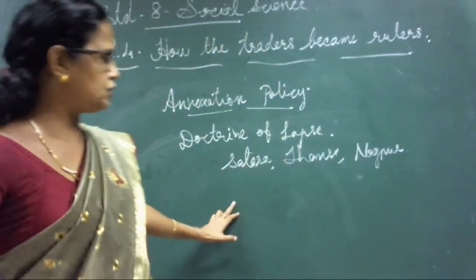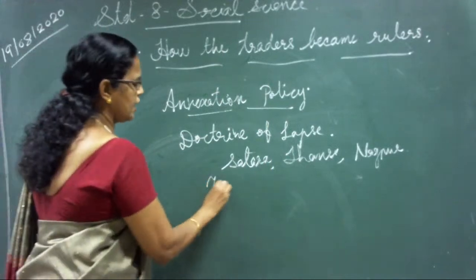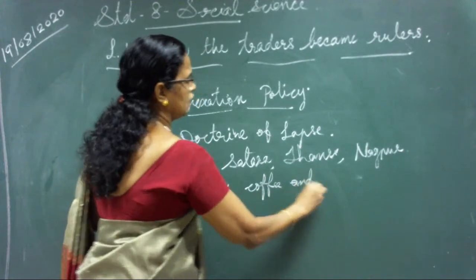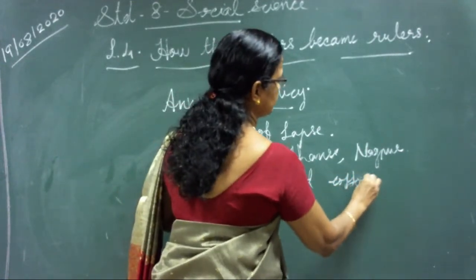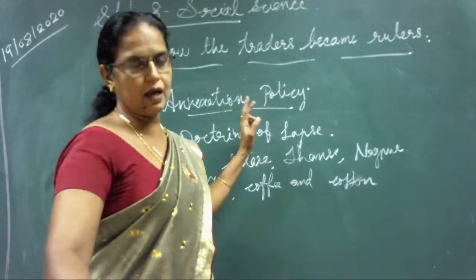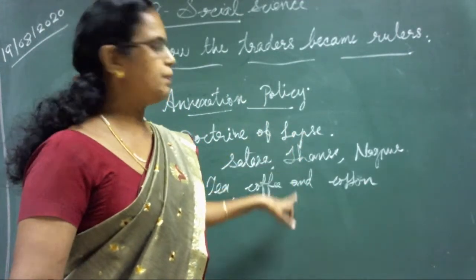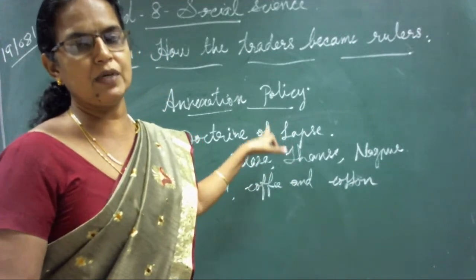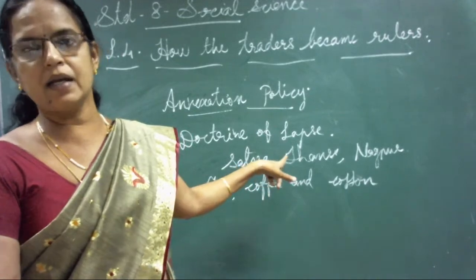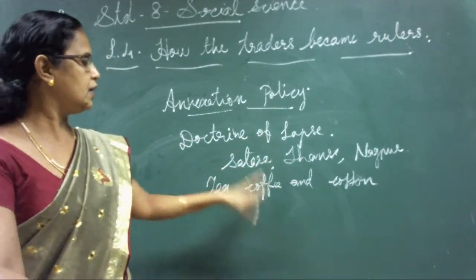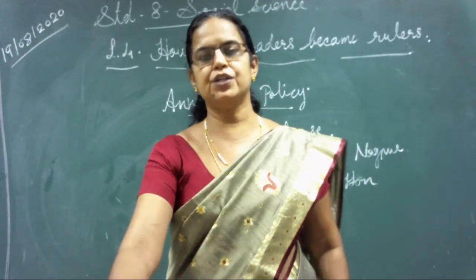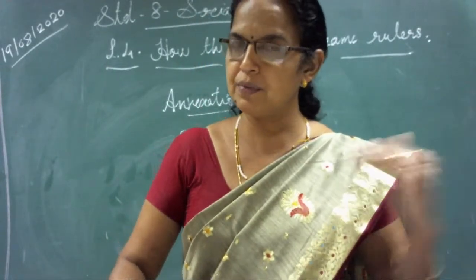So this third one is also there: the tea, coffee and cotton cultivation regions were also annexed by the policy of Lord Dalhousie. So three main points are there in the annexation policy. First is misrule; second is the doctrine of lapse, if a king died without a son; third is tea, coffee and cotton plantation, where the Britishers' aim was to make huge profit from this trade.